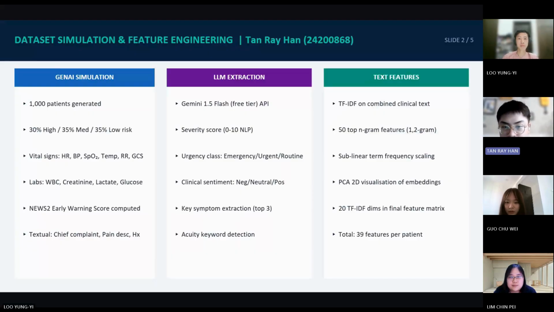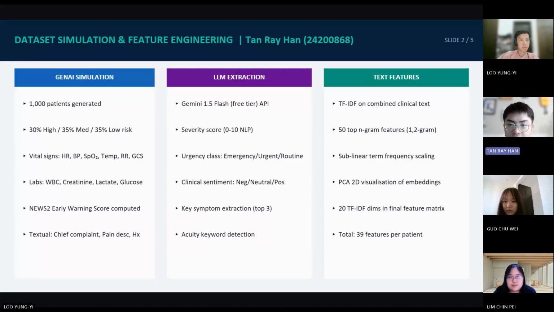Beyond numerical data, we also generated clinical text fields such as chief complaints, pain descriptions, and patient history. These text records were then processed using the Gemini 1.5 Flash API, which extracted several clinically relevant features including severity scores, urgency classification, clinical sentiment, key symptoms, and acuity-related keywords.